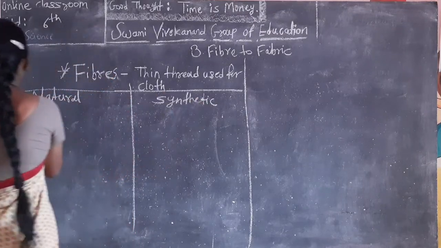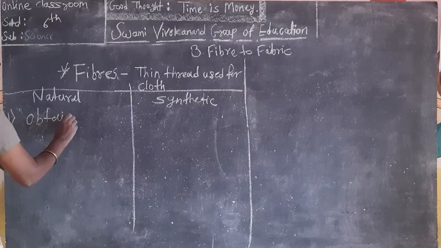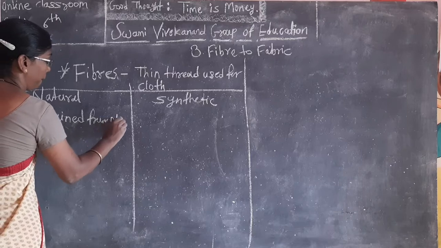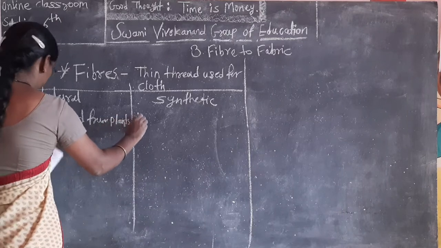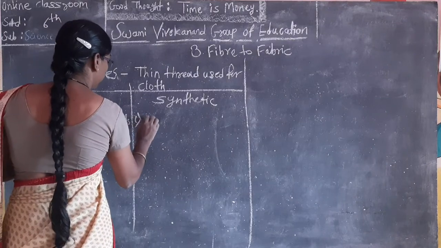Synthetic fiber. First, natural is obtained from plants. And here, obtained from material.